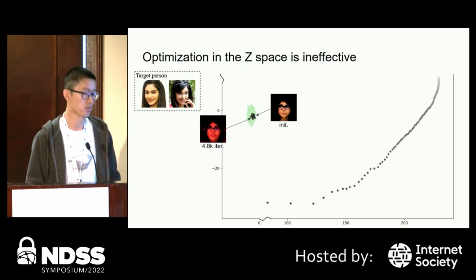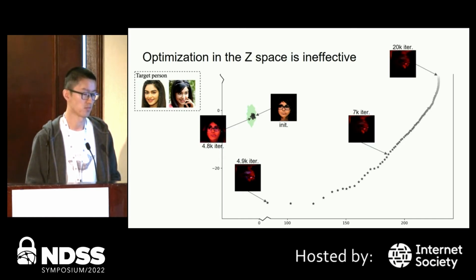For the first 4.8 thousand iterations, the optimization stays in the green area. However, around 4.9 thousand iterations, it becomes a non-face image. And after that, it's never optimized back to the normal images again.